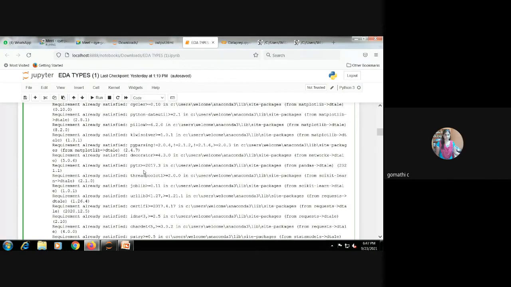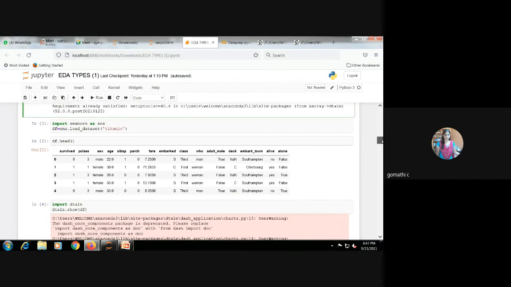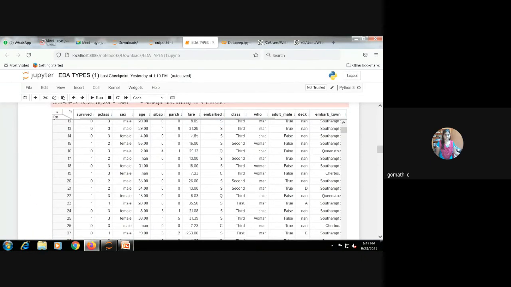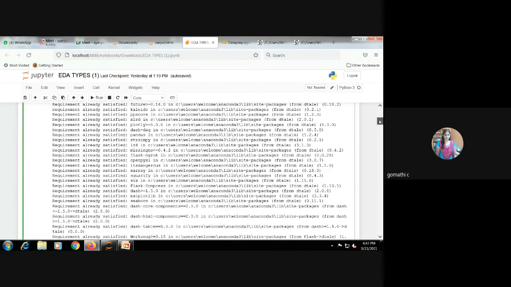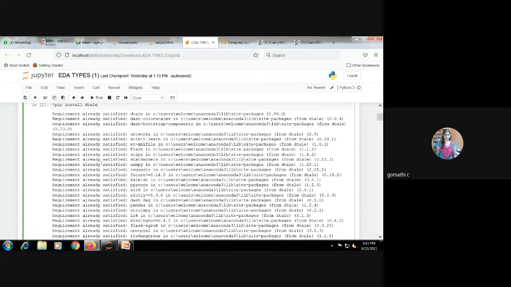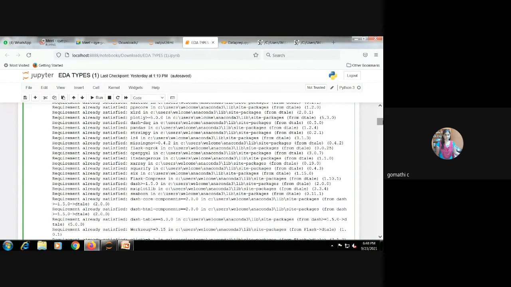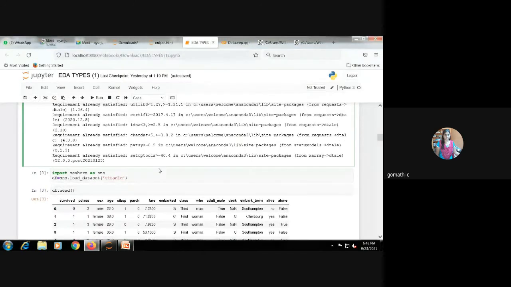Ma'am, we can't use it in Spyder, ma'am. Yeah, you can use it in Spyder. The thing is, whenever you are importing the data set in Jupyter, it will create some IDs here. Wait, I will show it to you. Comparing with Spyder, Jupyter will run in a better way. In Spyder the visualization is less compared with Jupyter. Jupyter shows a better visualization. In Spyder, it will take some time. So that's why, okay.